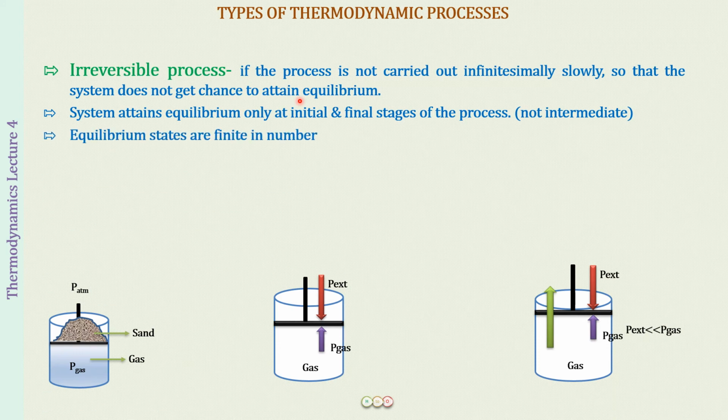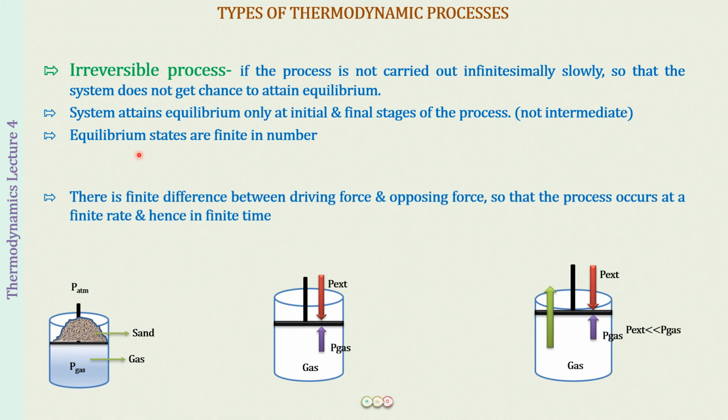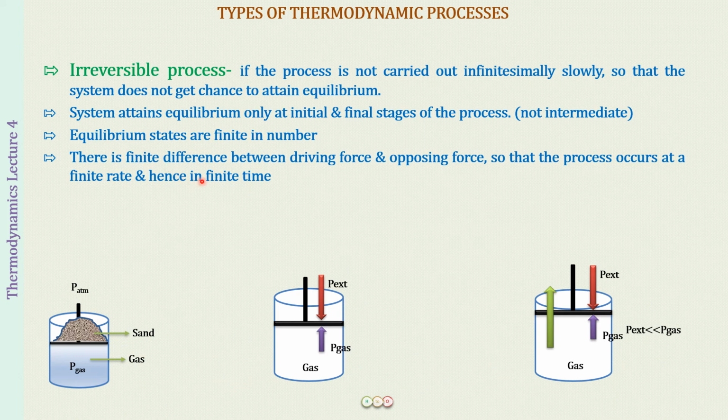So equilibrium states are finite in number. They can be counted. For example, the initial state and the final state. It is only two states of equilibrium where the pressure of the gas is equal to the pressure outside. Fine. So there is going to be a finite difference between the driving force and the opposing force. It is not just approximately zero.